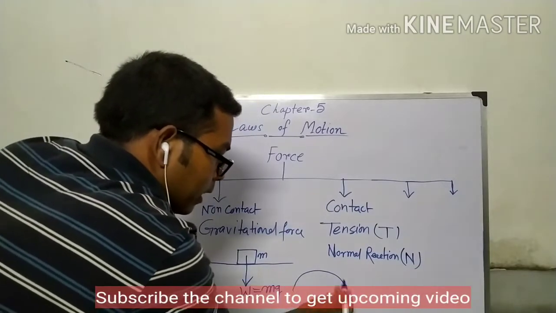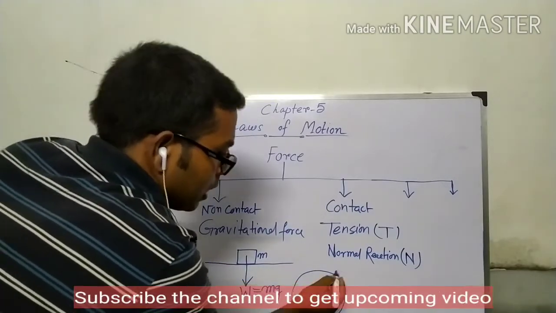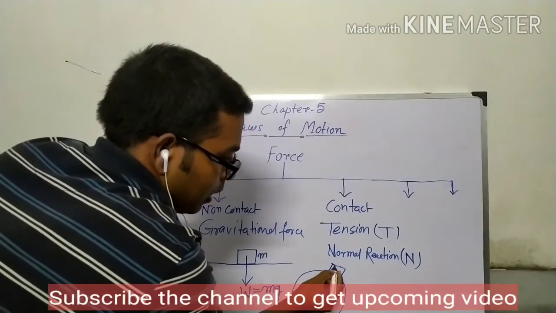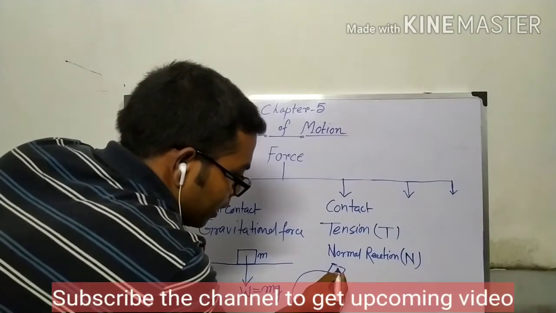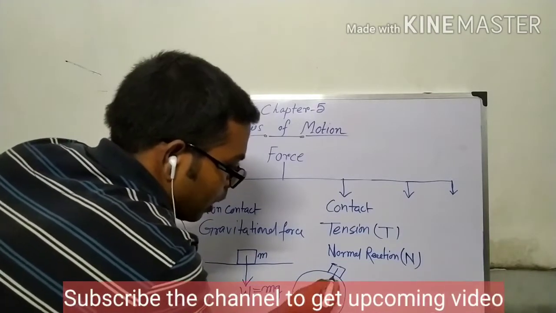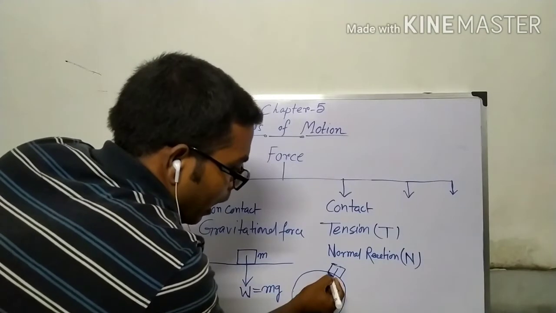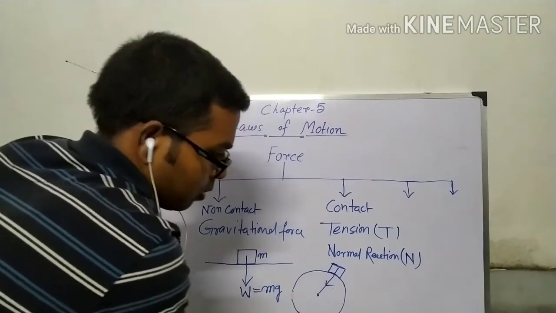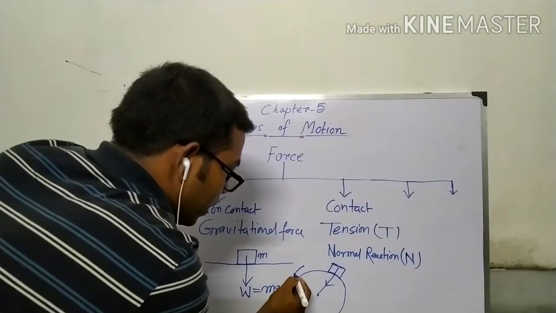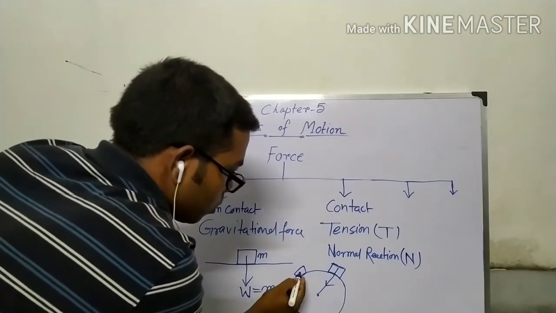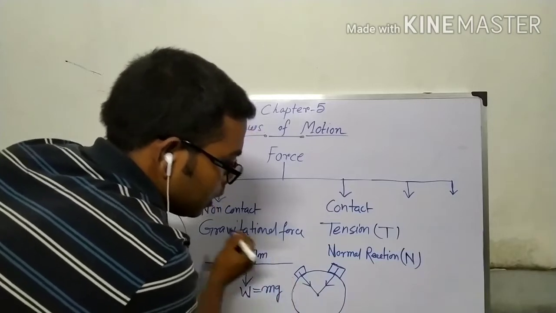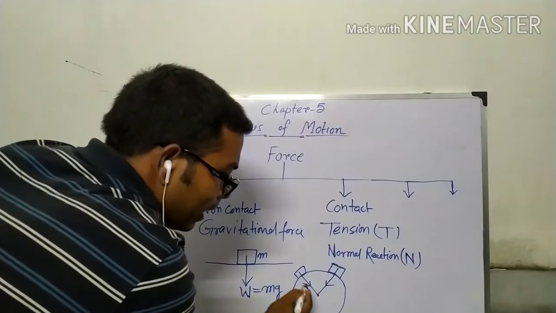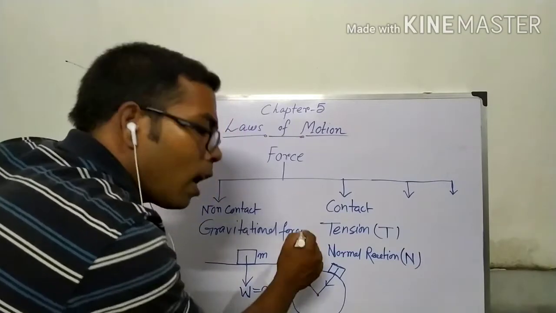So if we take this type of spherical surface and put a body here, then its weight will act towards the center of the earth. If this is the earth and a body is there, then its weight is towards this. If the body is in this position, then its weight is in this direction. So it is better to say that weight acts towards the center of the earth.